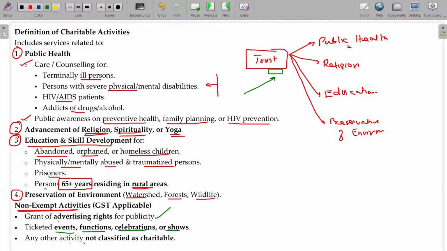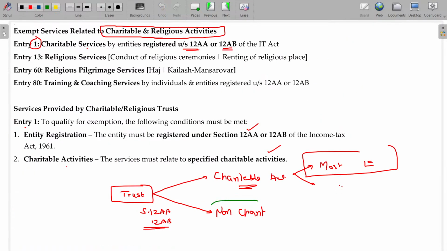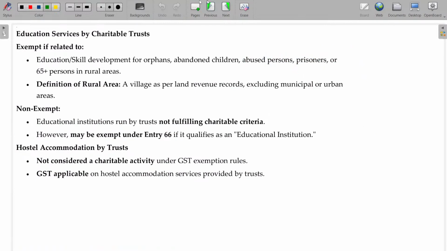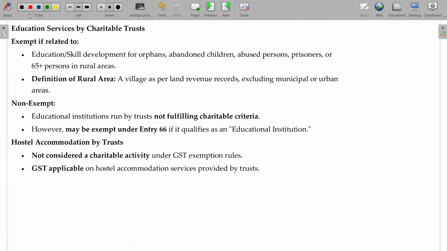Any other activity not classified as charitable, if it is not charitable, as I already told you, non-charitable will always be taxable. In charitable, most of the activities are exempted, few are taxable. Hope you will now be able to understand this. Now, let me break down further.